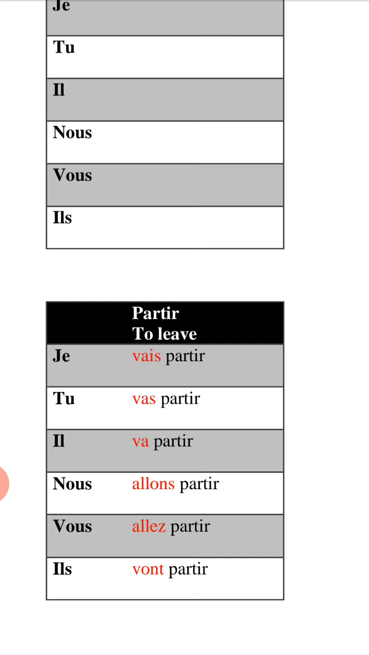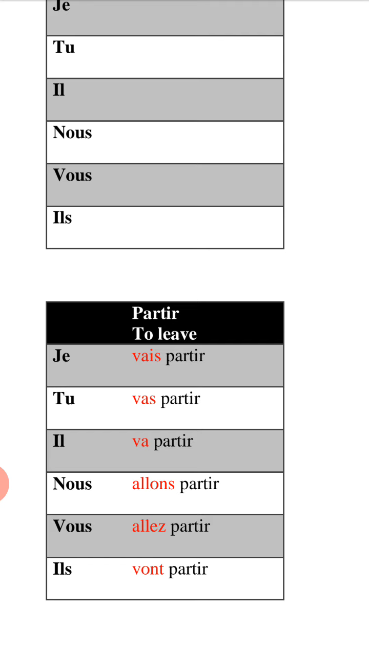He go or he is going, il va. We go, nous allons. You go as a group, as plural, vous allez. But what about they go, ils vont. So, you should write before partir, vais avec pronom: je vais partir, I am going to leave.